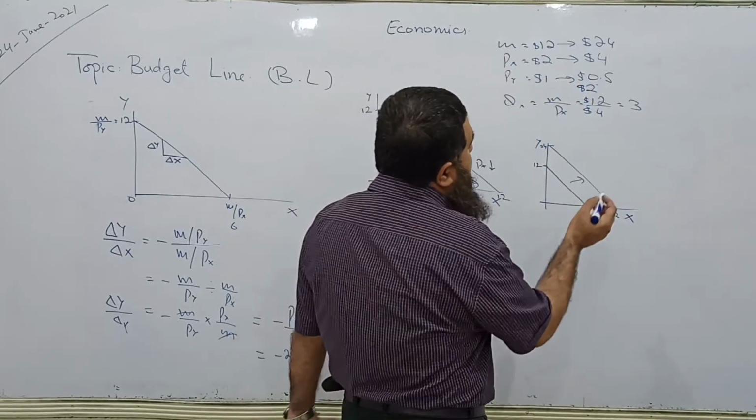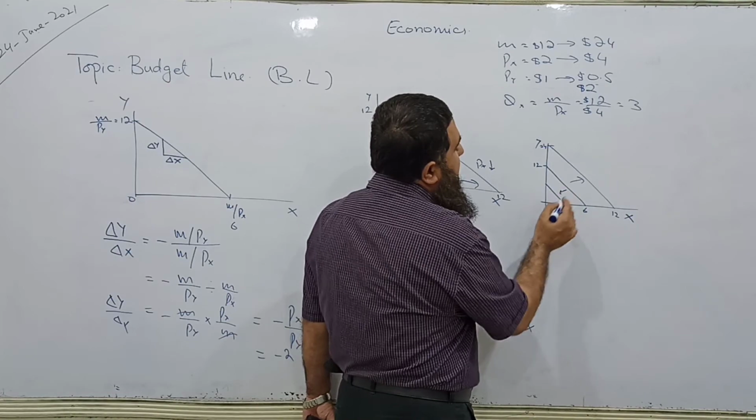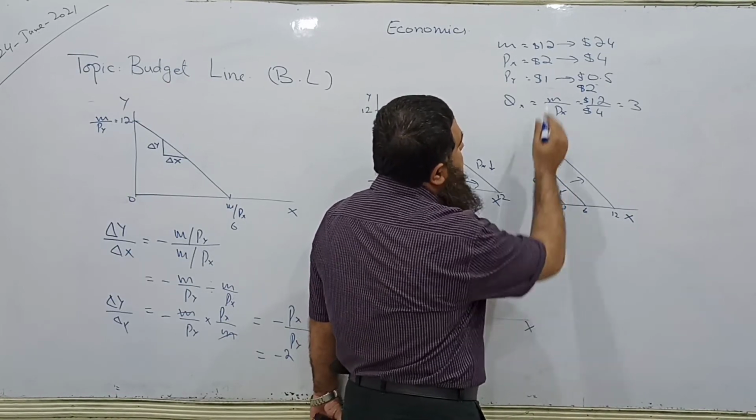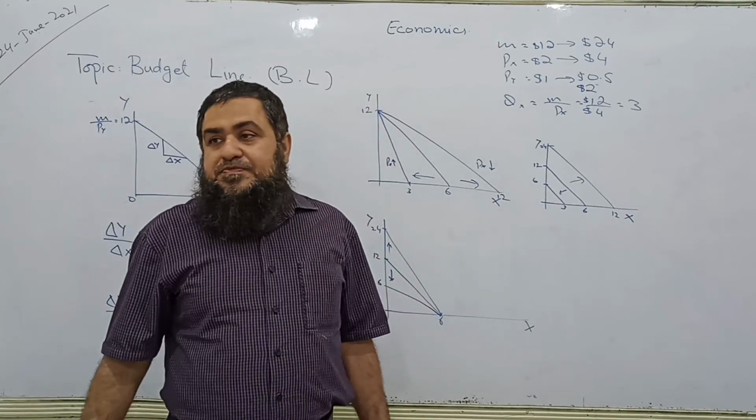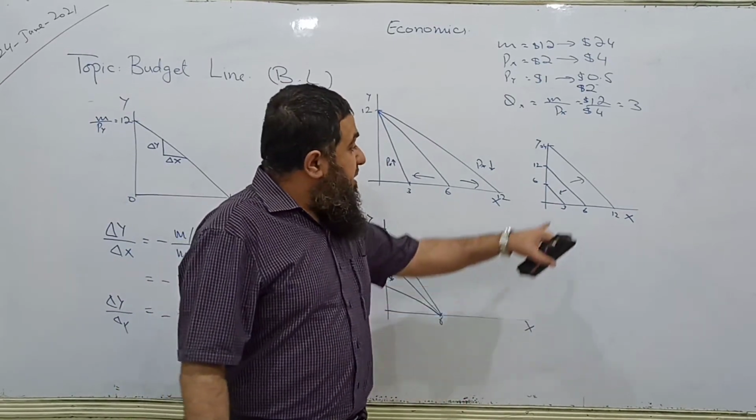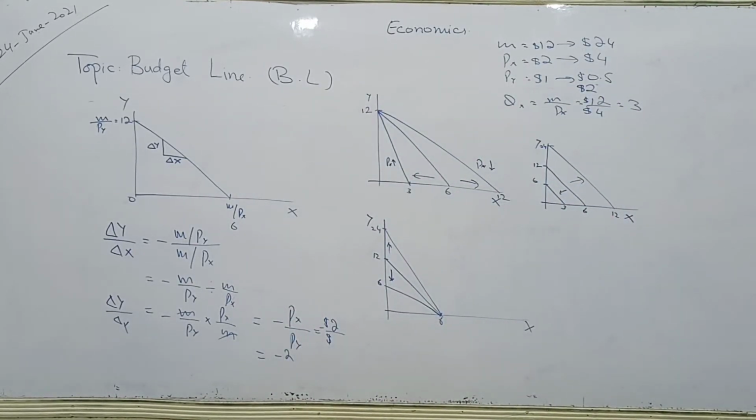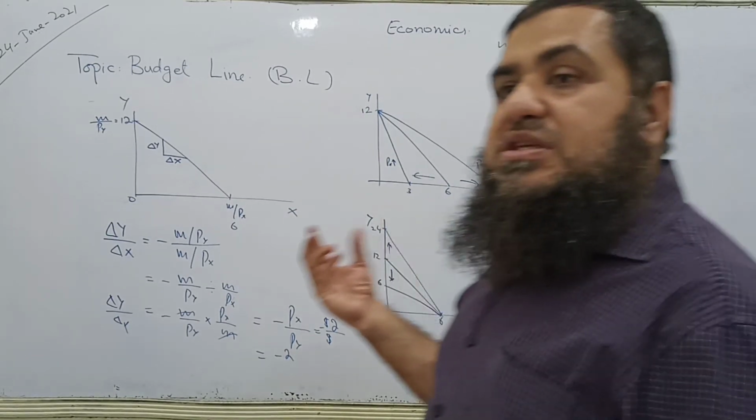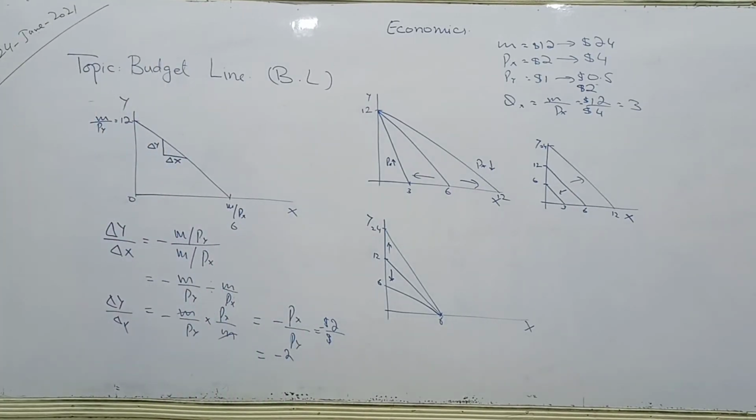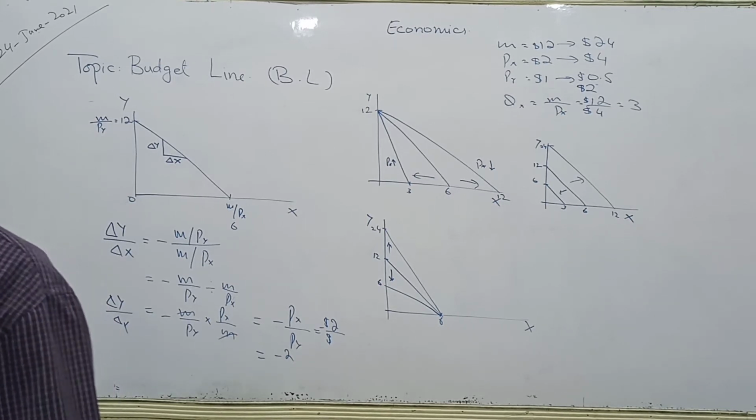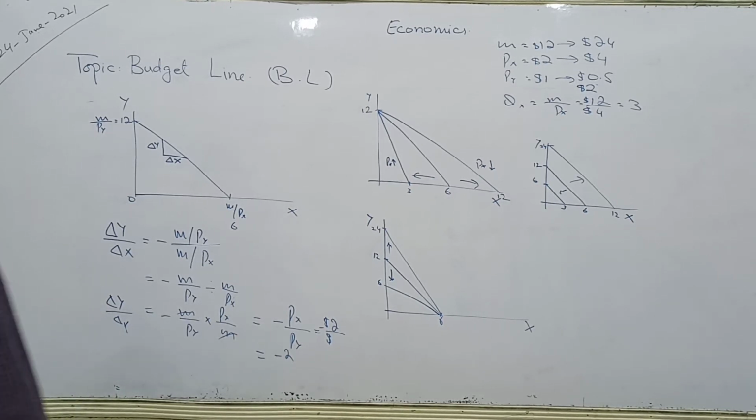So if income decreases, what happens? Parallel inward shift. You can see 3 and 6. If income decreases to $6, the budget line will have a parallel downward shift. Clear? So we have analyzed one of the topics, that is the budget line. The budget line basically shows the consumer's affordability within a given income and the prices of the two goods which he or she is going to buy in the market.